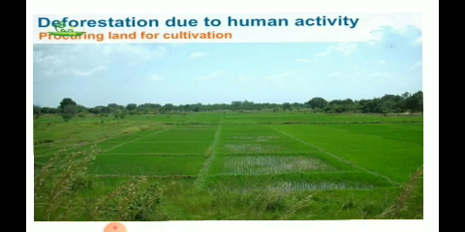Now, as we all know, deforestation is also caused due to human activities. So due to human activities, what has happened? The human being is procuring land for cultivation. As we all know, human beings need more land for the purpose of agriculture, to grow the crops.